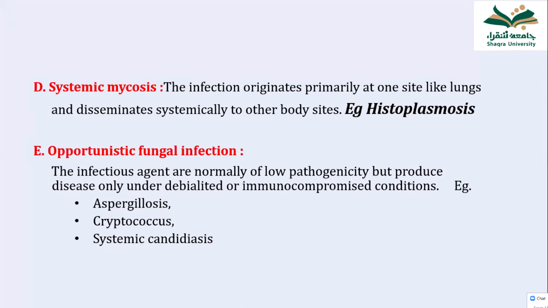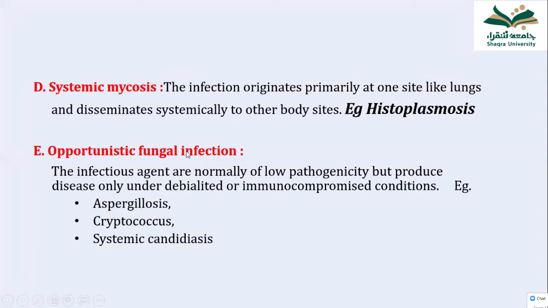That is known as systemic infection. The primary fungal pathogens can cause systemic infection even in healthy people like us with good immunity. An example of a primary pathogen of systemic mycosis is histoplasmosis.